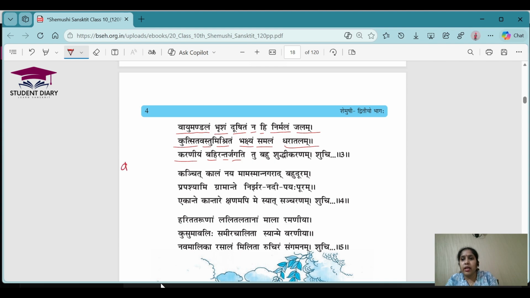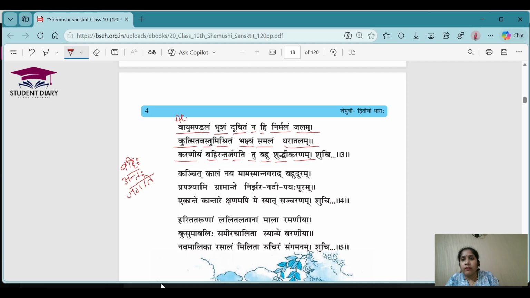So this is three words actually. It is bahi, antah, jagati. Okay. Tu bahu shuddhi karanam. Understood? So shuchi paryavaranam. Let's go for the meanings.